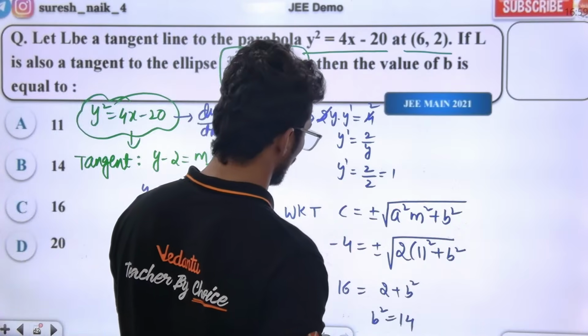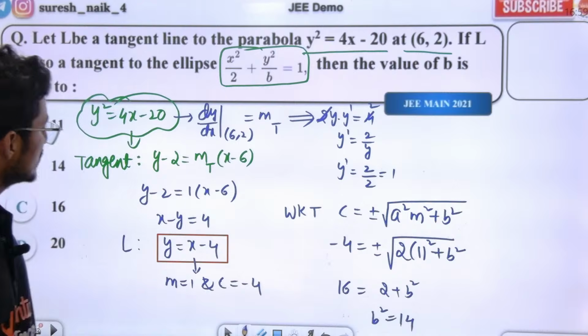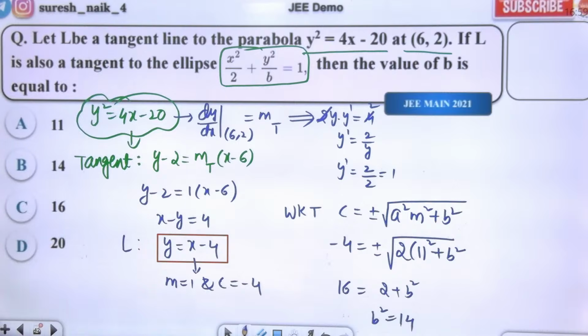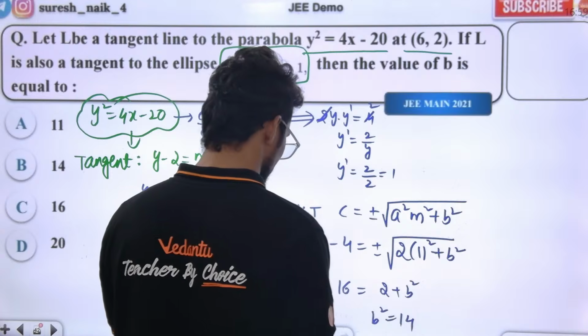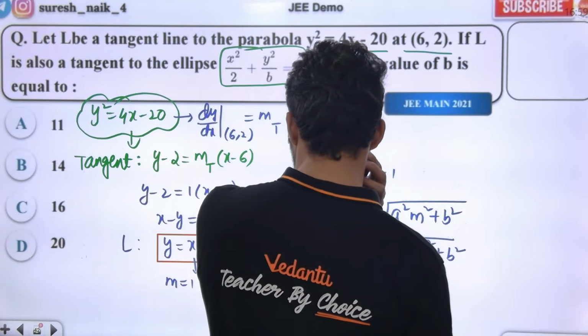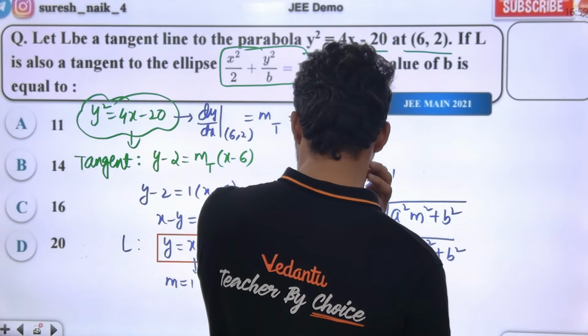I'm getting b square is equal to 14, so b is root 14, but the question says b square is b. Squaring on both sides, we get a square m square plus b square.